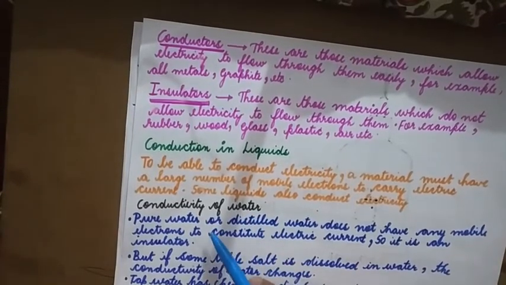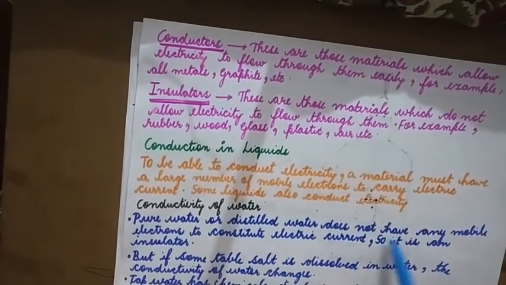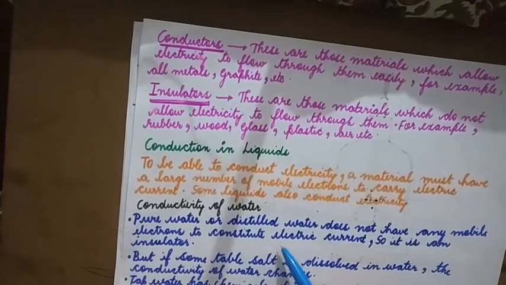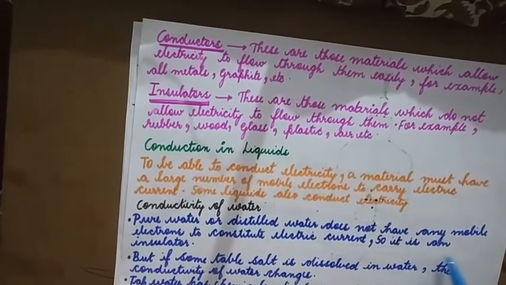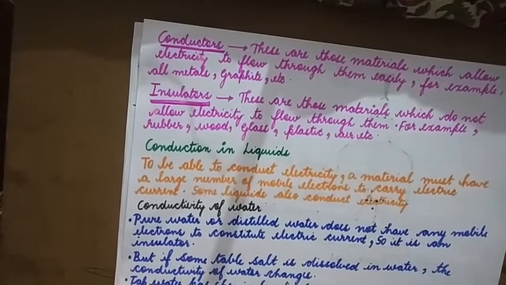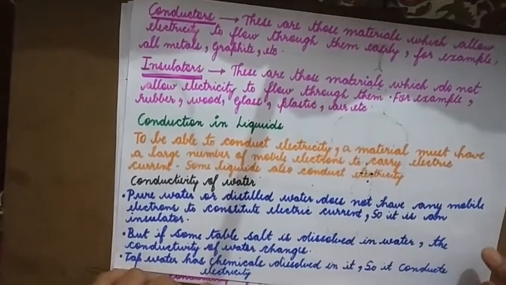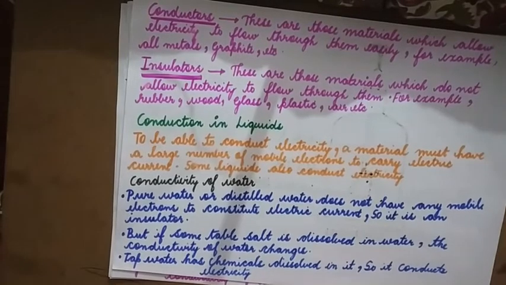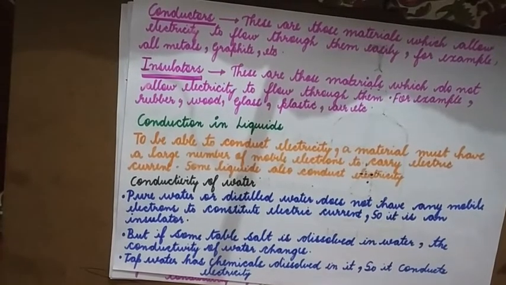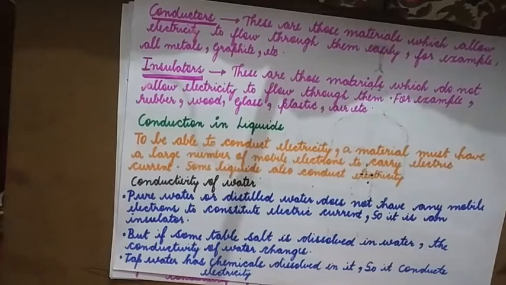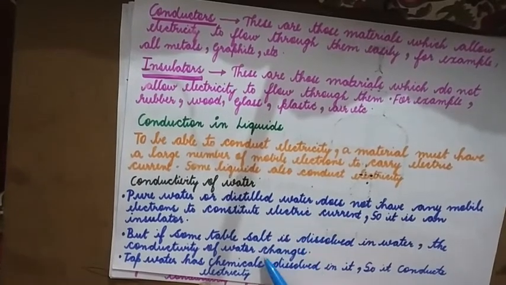Conductivity of water. Pure water or distilled water does not have any mobile electrons to constitute electric current, so it is an insulator. Why can pure or distilled water not conduct electricity? Because there are no mobile or free electrons, so that electricity can be transferred.